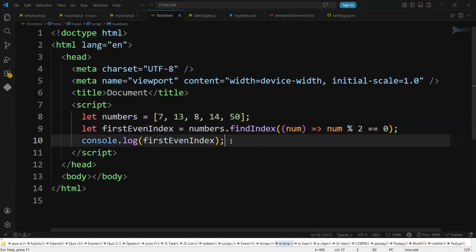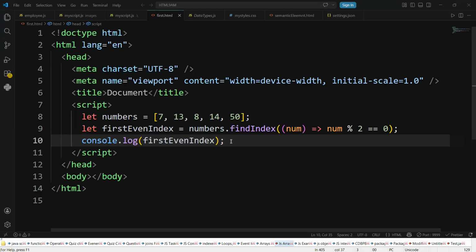I think in the last class we discussed indexOf also, right? Tell me the difference between indexOf and findIndex. With indexOf, you just give the element, like indexOf Ratan, indexOf orange, indexOf the name, and we get the index returned. But findIndex is different: you need to give a condition.